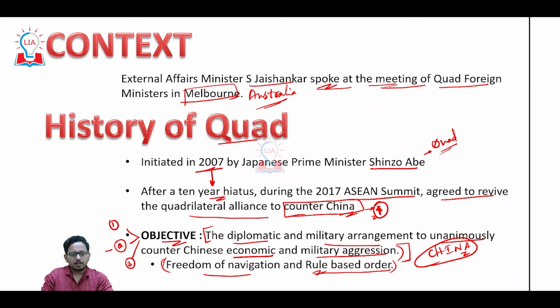You might recall that China is creating artificial islands in the South China Sea and hindering the freedom of navigation. It is using the maritime exclusive economic zone for its commercial purposes and is violating the rule-based order. There was a case on this in the United Nations Convention on the Law of the Sea, UNCLOS.